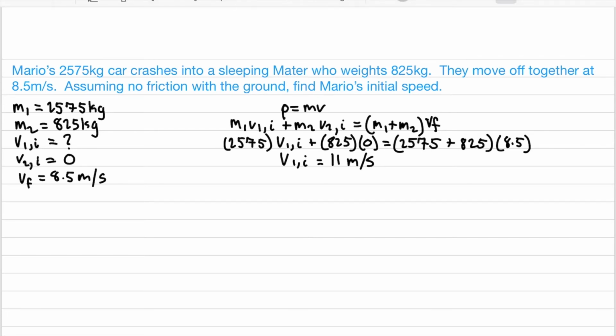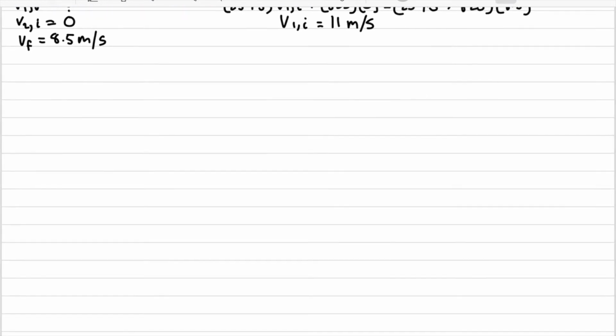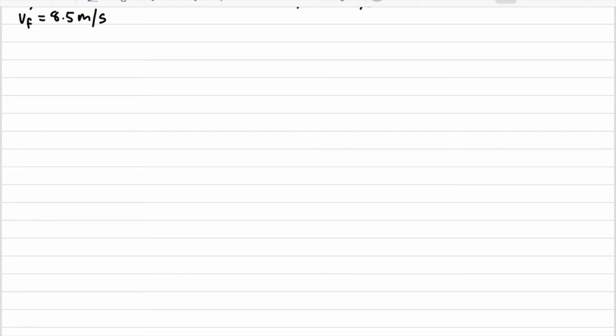As we said, kinetic energy is not going to be conserved since this is an inelastic collision. So we're going to calculate how much kinetic energy is actually lost. The first thing we need to do is find the total kinetic energy before the collision. We're going to label this as kinetic energy 1 plus kinetic energy 2. The formula for kinetic energy is 1/2 mass times velocity squared. And since there are two, we're going to add them together.